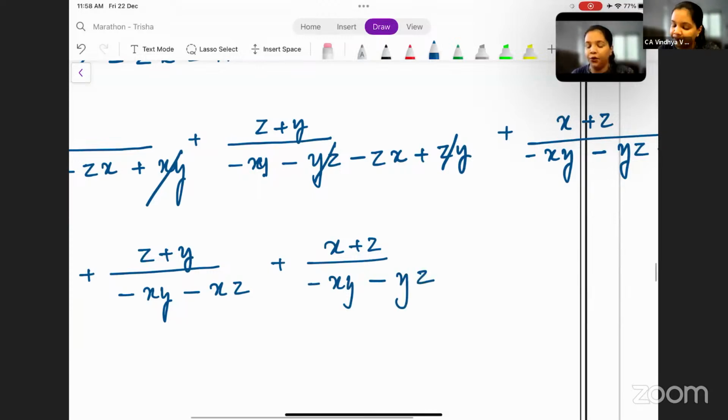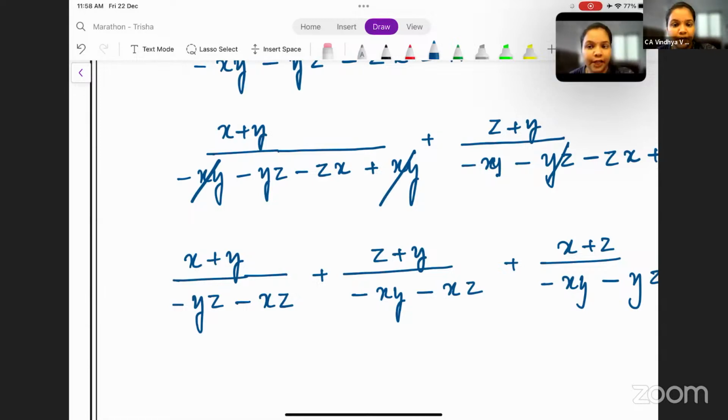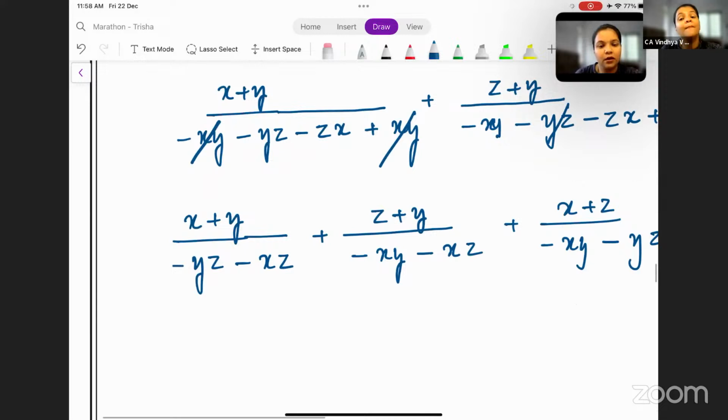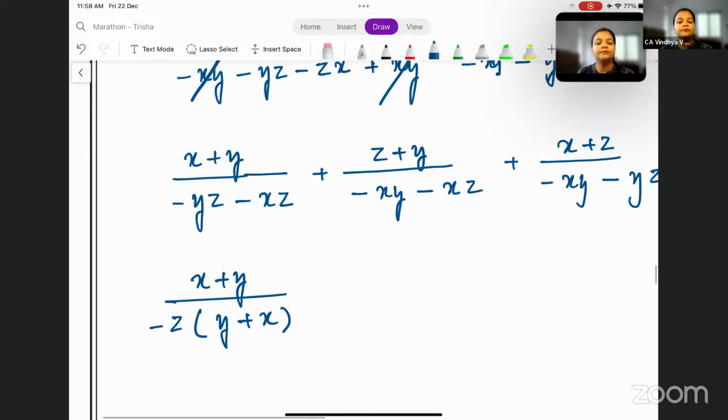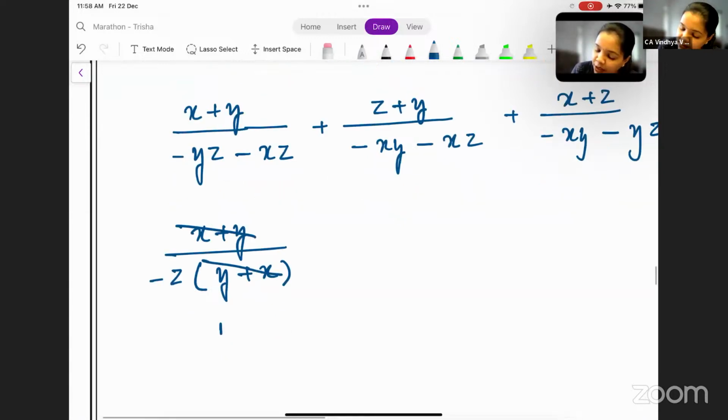Now in the first denominator, can I say z is common? Minus z, I'll take it outside. So what remains is x plus y divided by minus z into y plus x. Now tell me one thing. 2 plus 3 is 5. 3 plus 2 is also 5, right? So can I cancel this and say 1 za 1 za? What remains is 1 by minus z. Correct? Plus